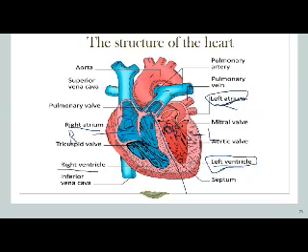Now what about the thickness? Why is the thickness of the atrium smaller than the thickness of the ventricle? The atrium here only receives the blood. For example, the right atrium always receives the blood from the inferior vena cava and the superior vena cava. The left atrium is the same, but it receives the blood from the pulmonary vein. So the thickness here is smaller than the ventricle.